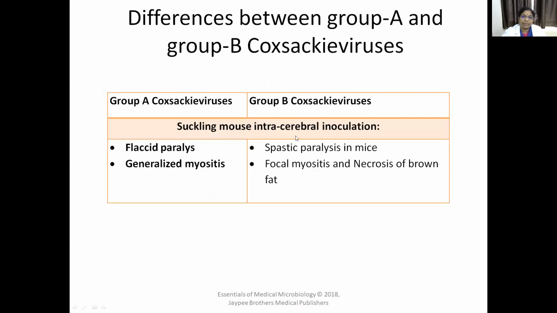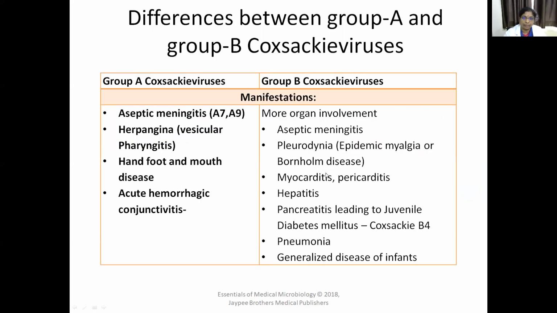So there are some differences in the manifestations of group A and group B. Coxsackie group A causes flaccid paralysis, whereas group B causes spastic paralysis. Group A causes generalized myositis. Group B causes focal myositis. Some clinical differences in the clinical manifestations of Coxsackie group A and Coxsackie group B.